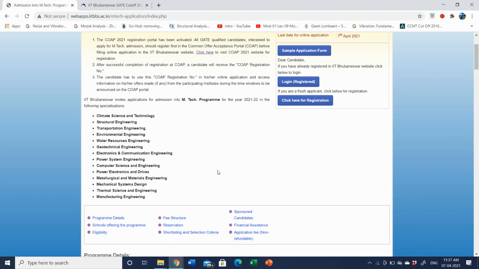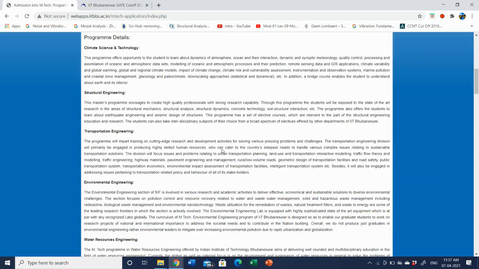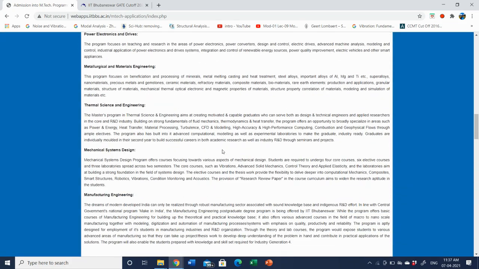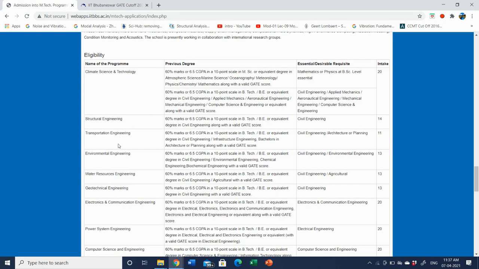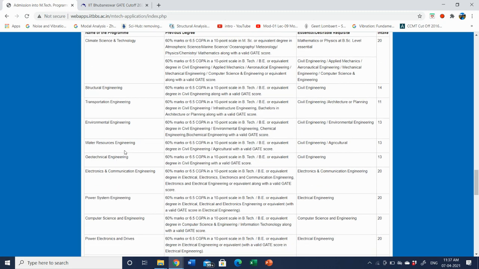Okay, so here in the MTech program for 2021-22, they are offering multiple options. If you just go through all of this, the most important part I will be discussing. See here, climate science and technology. Here also the civil engineering undergraduates can opt for this offer, or they can apply. Structural engineering, transportation engineering, environmental engineering, water resource engineering, and geotechnical engineering are of course the streams for the civil engineering students themselves.